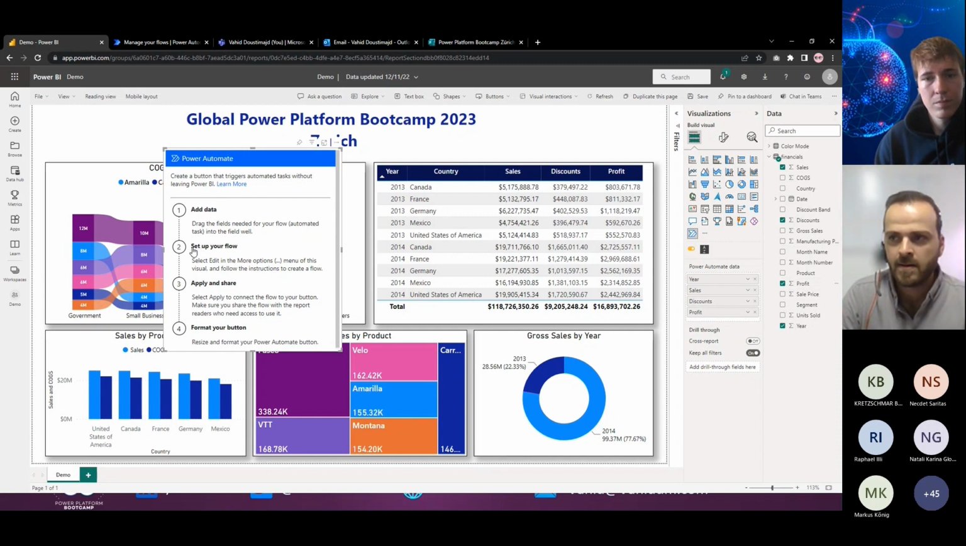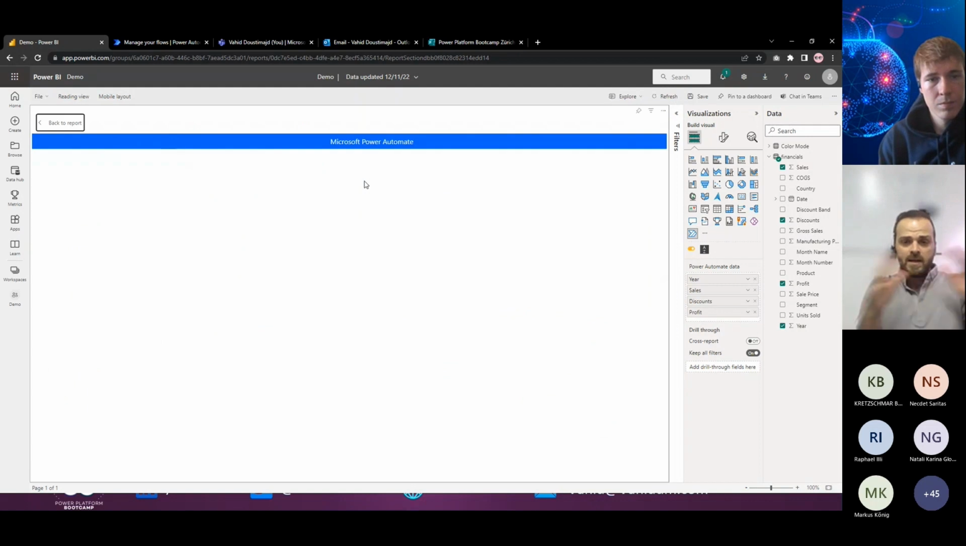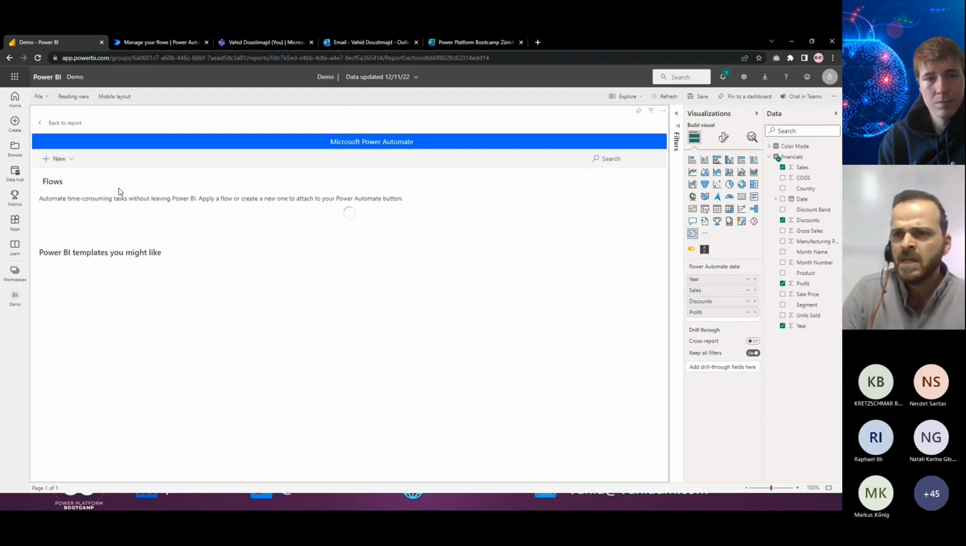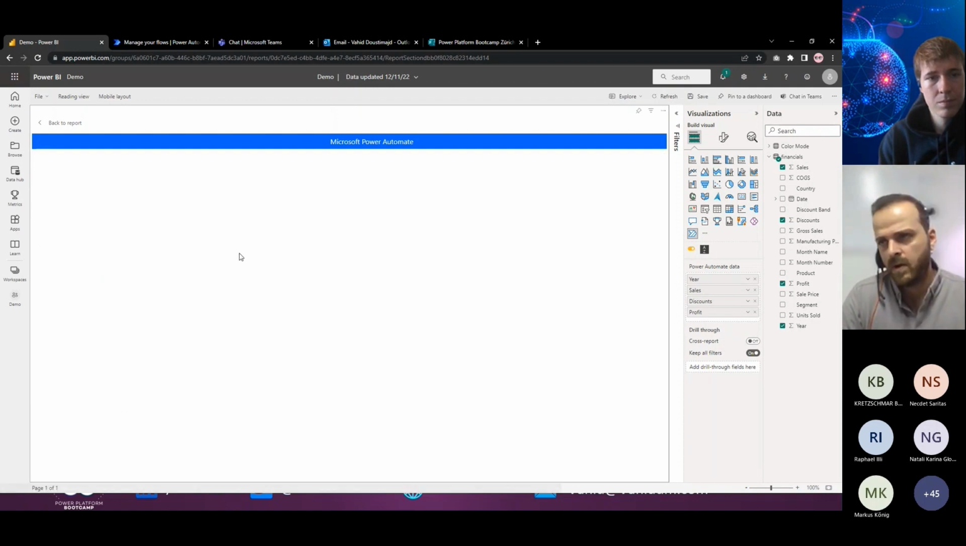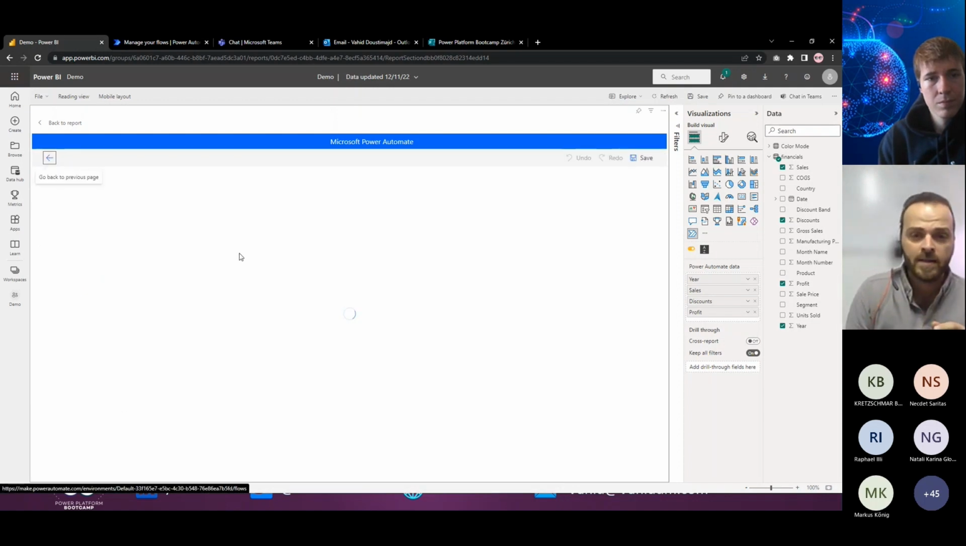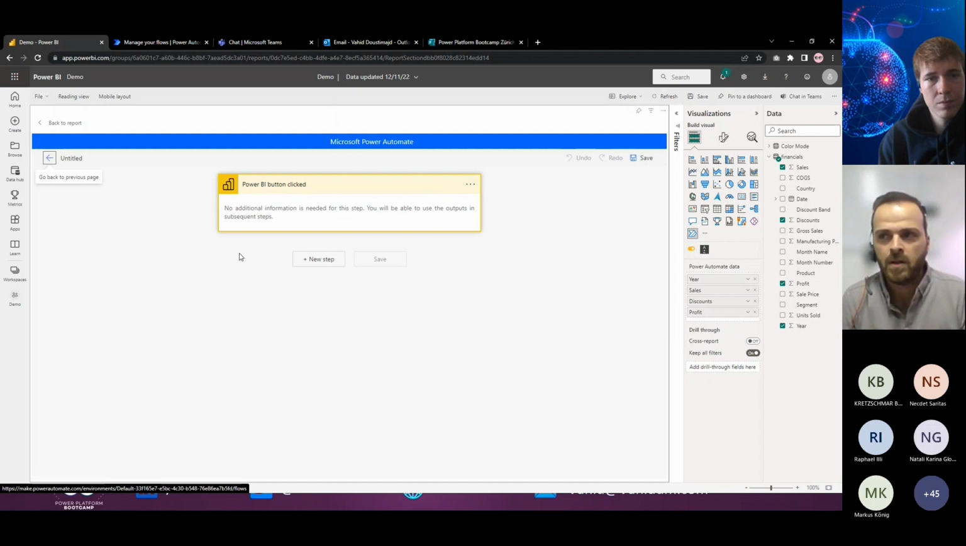The next step is to set up your flow. I will click on this ellipsis or three dots here and click on edit. When I click on edit, that will open the Power Automate page inside your Power BI report. Here I can click on new and create an instant cloud flow, which will create one trigger for me by default. That trigger is Power BI button clicks. Whenever you click on that button, that flow will be triggered and started. So, okay, I have this one.